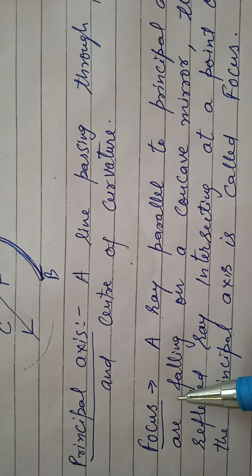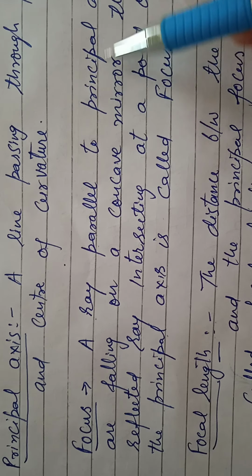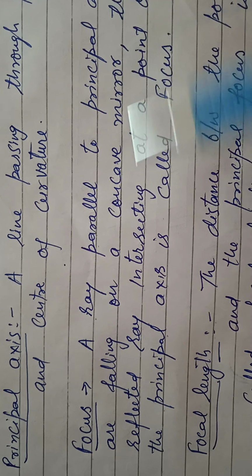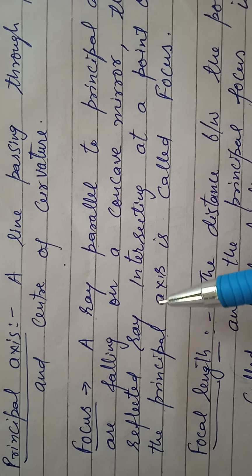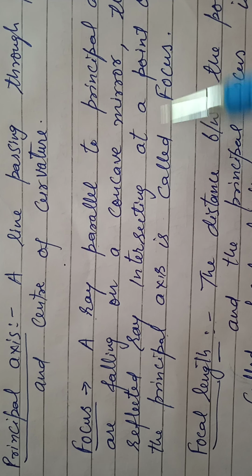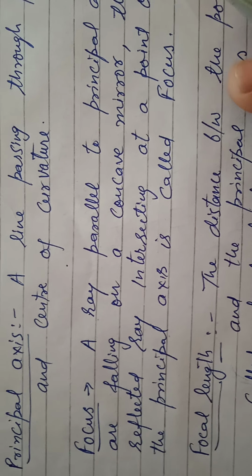And next, focus. Rays parallel to the principal axis are falling on a concave mirror. The reflected rays intersect at a point on the principal axis called focus.